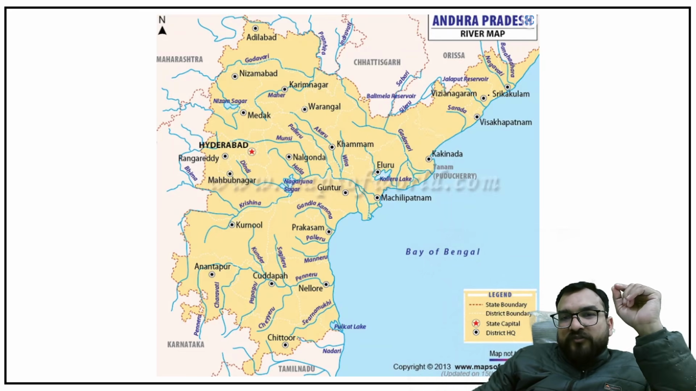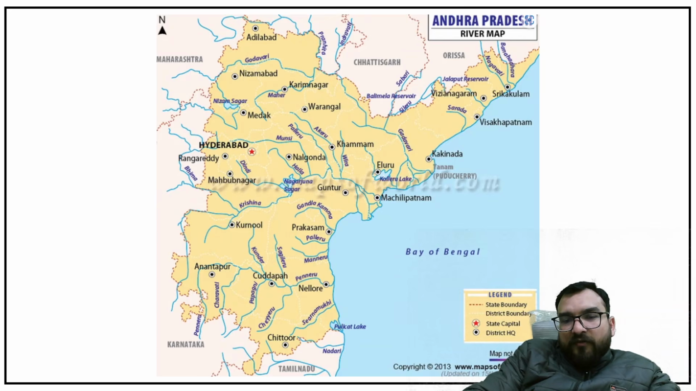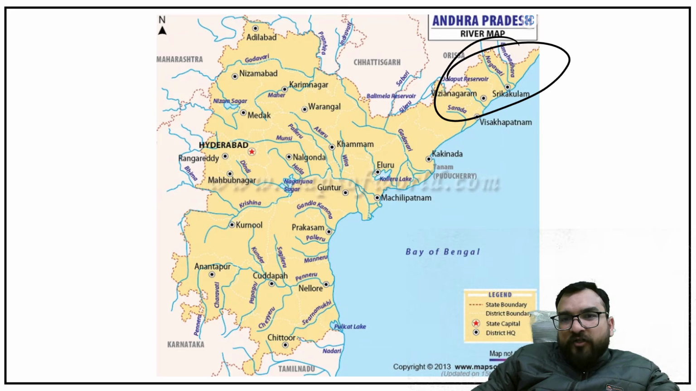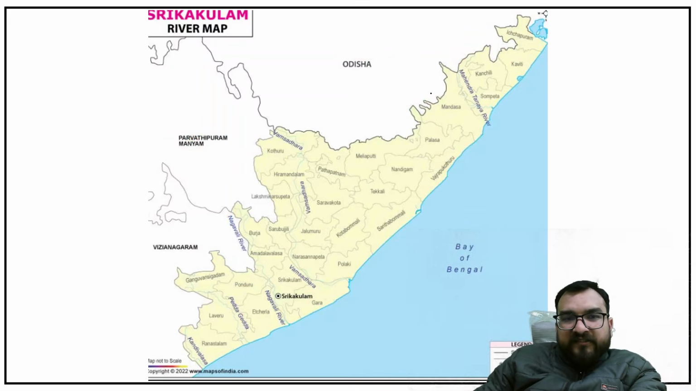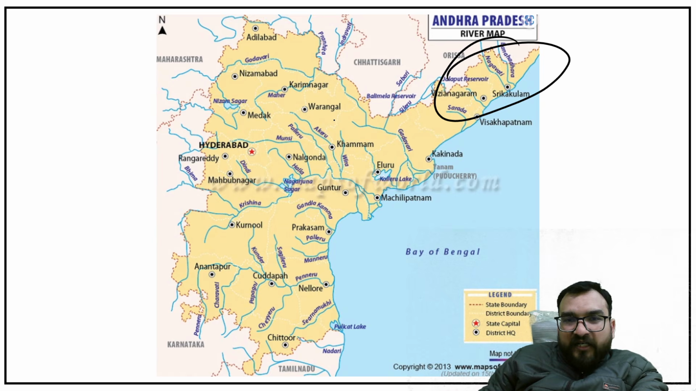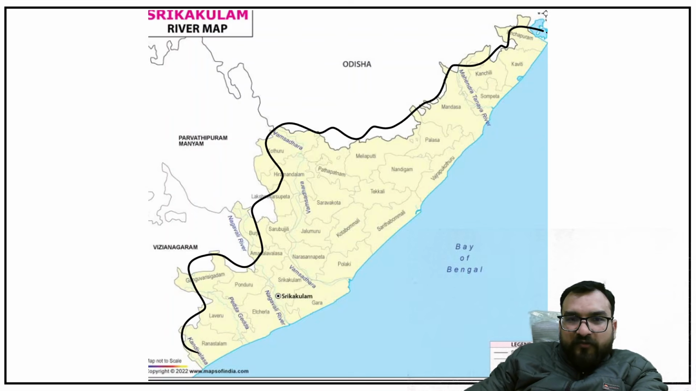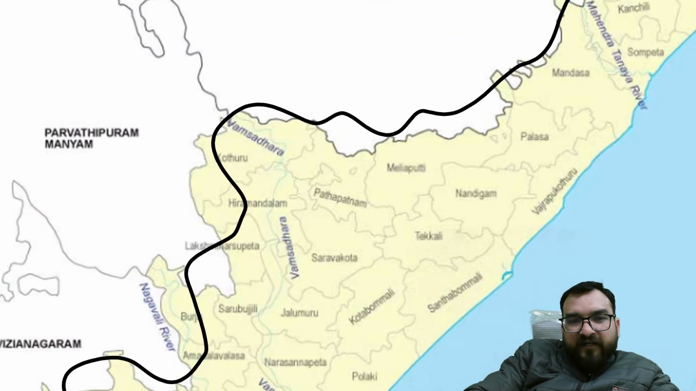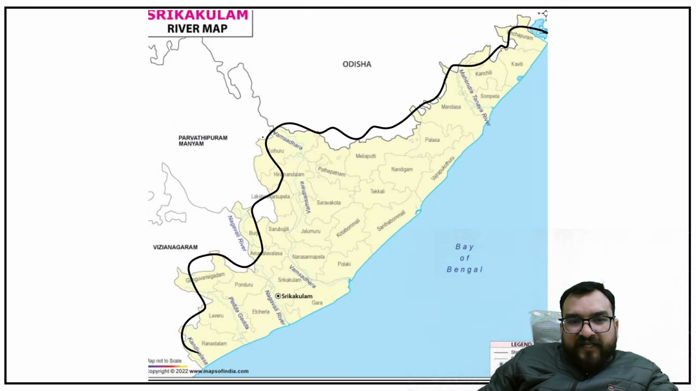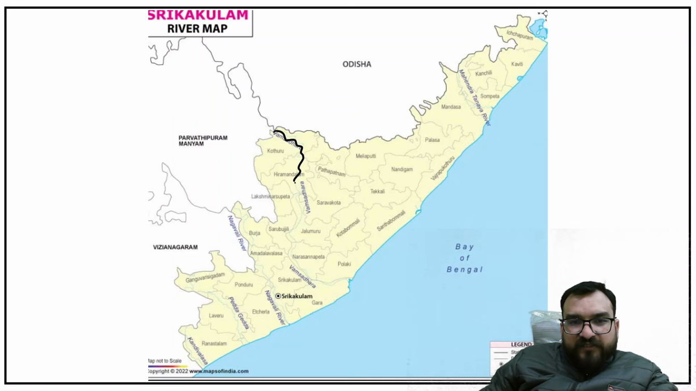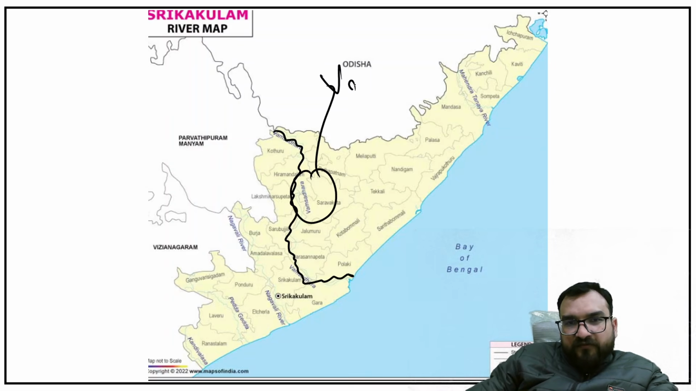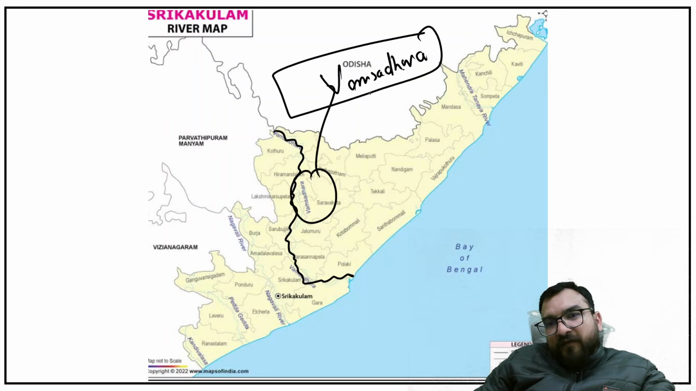The first river which you have to see is over here in the top. In the top there are two major rivers, and this top river is basically in Srikakulam district. It is over here, Srikakulam district. So I am opening up that district, guys. This is Srikakulam. Now over here you will be finding one river which is flowing and rising from the Eastern Ghats, that is Vamsadhara. Can you see Vamsadhara? This is Vamsadhara, guys.